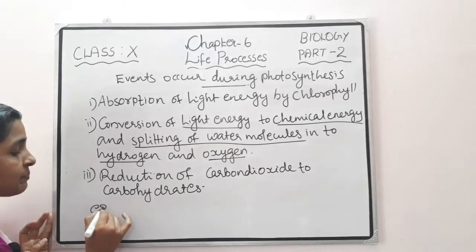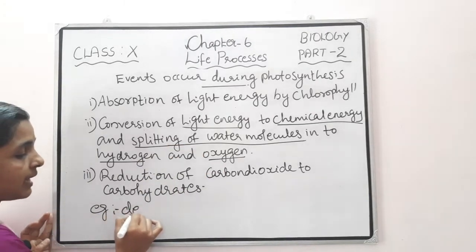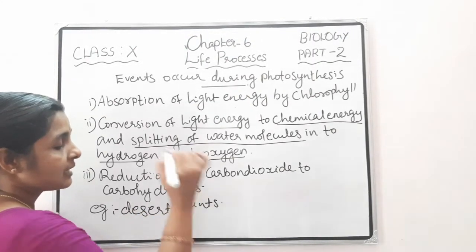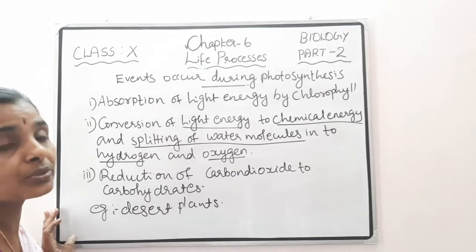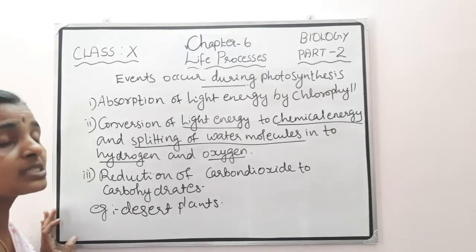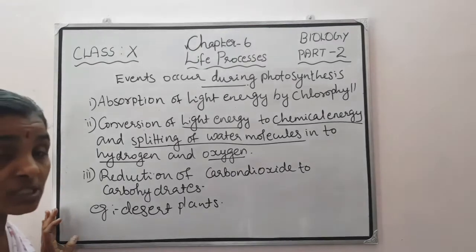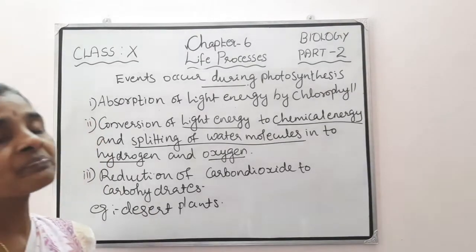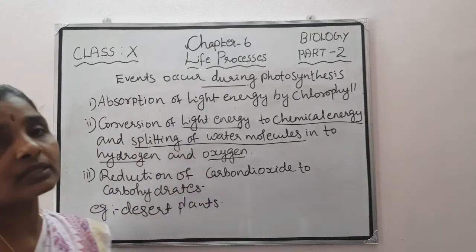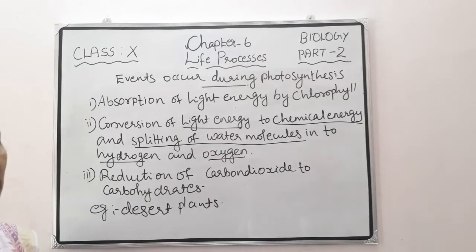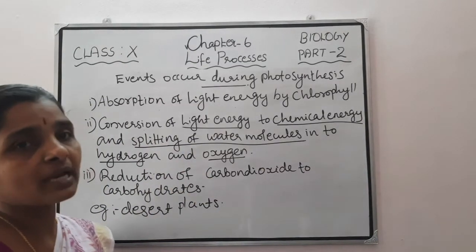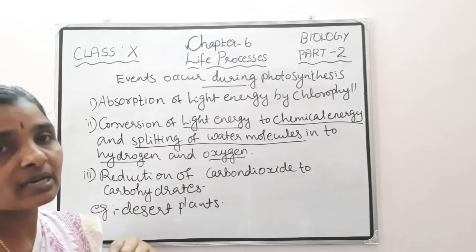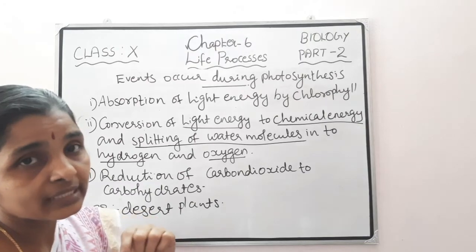For example, in desert plants, you know that their stomata are closed during daytime. Why? Because in order to avoid excess transpiration. Otherwise, if the stomata are open, then an excess amount of water will be lost by transpiration. So in desert plants, the stomata close during daytime and open only during night.